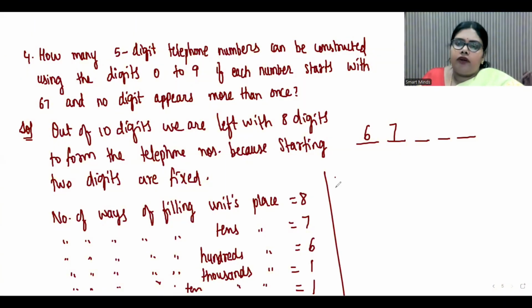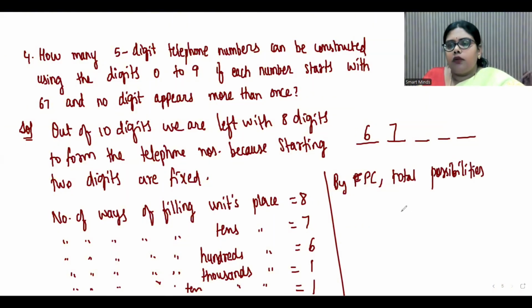So by fundamental principle of counting, the total possibilities are 8 into 7 into 6 into 1 into 1. That is 336.